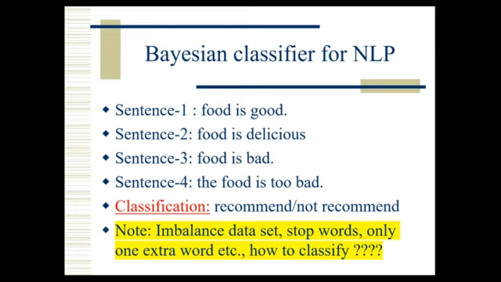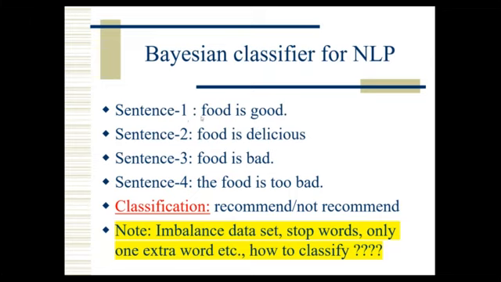Bayesian classifiers are slightly related to NLP also. When you go for natural language processing, there we also have text classification. Of course NLP is a huge topic. There we have conversions, voice to text, text to voice, like that. So many things are there. We are talking about text classification. For example, I'll give one example.